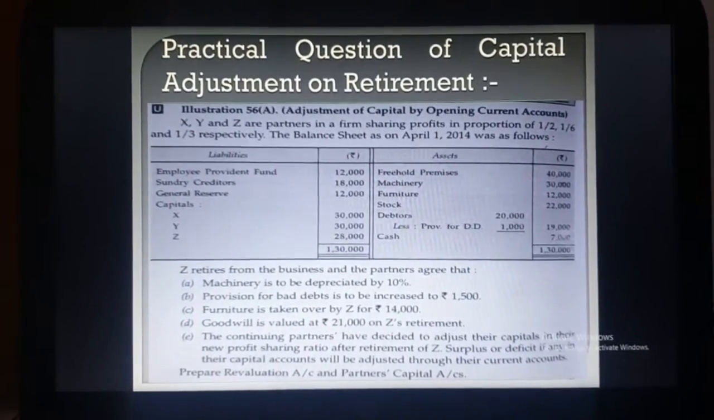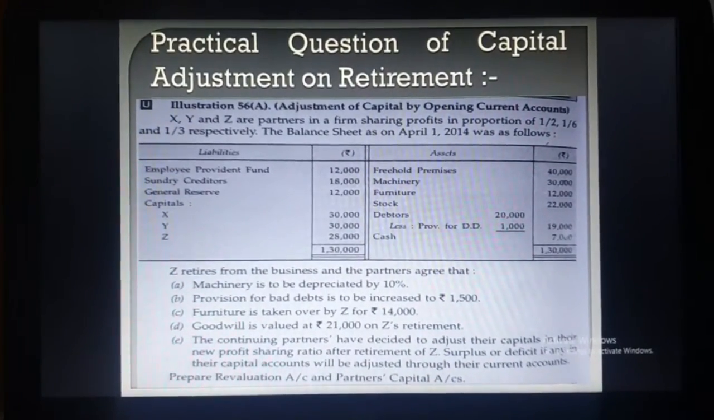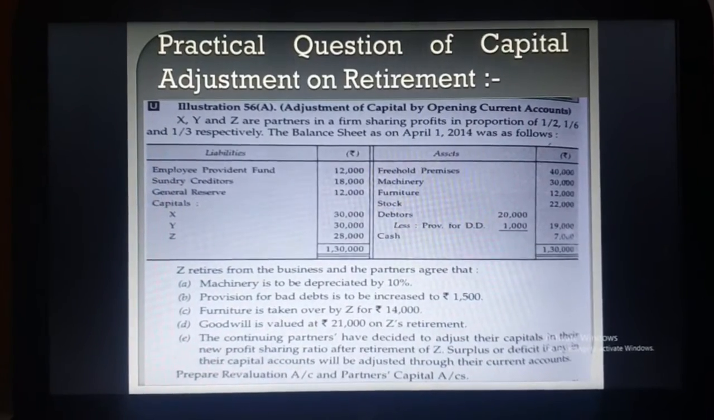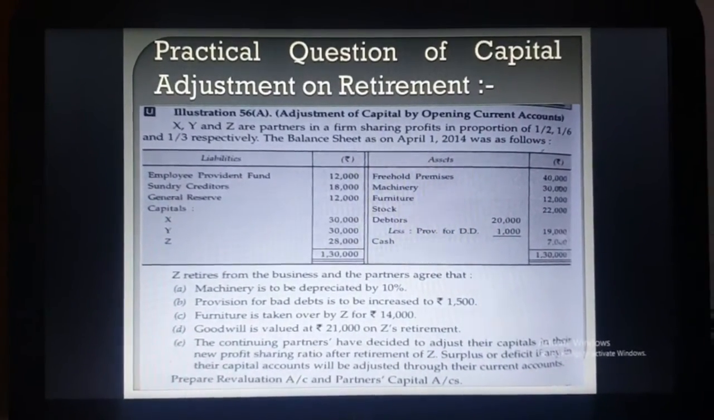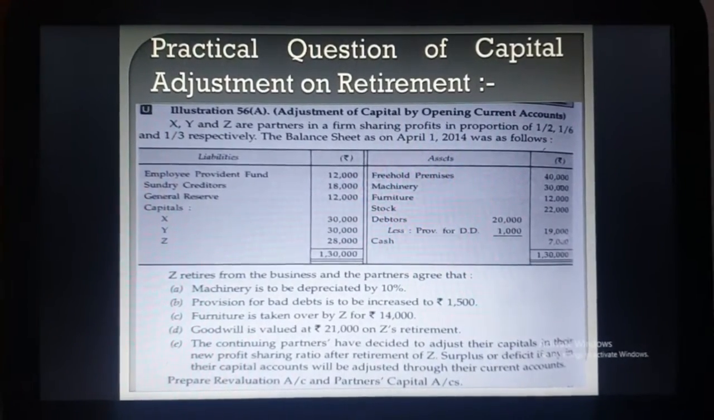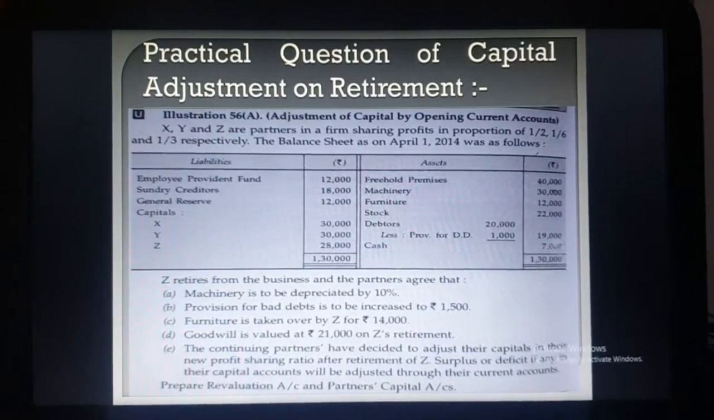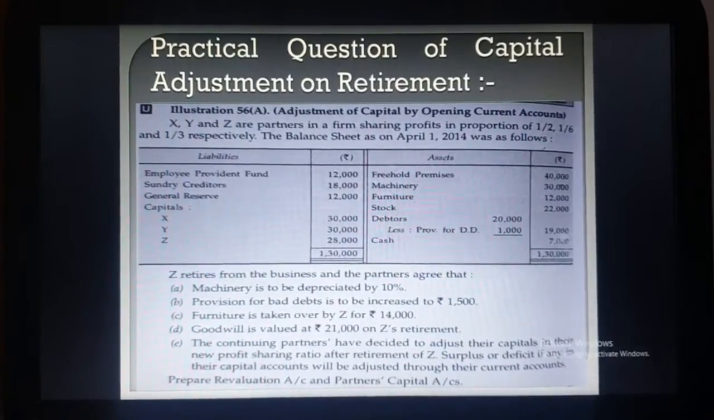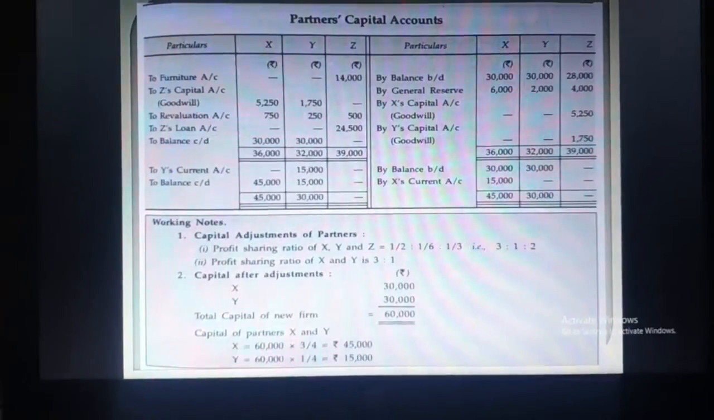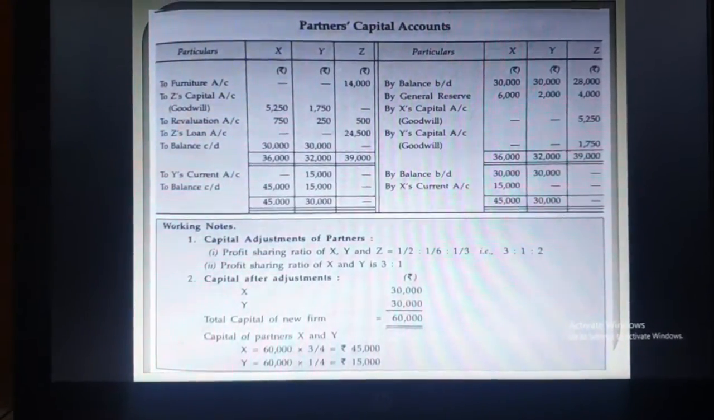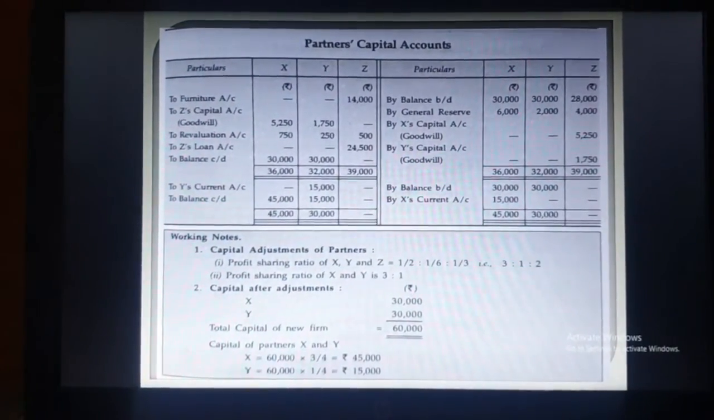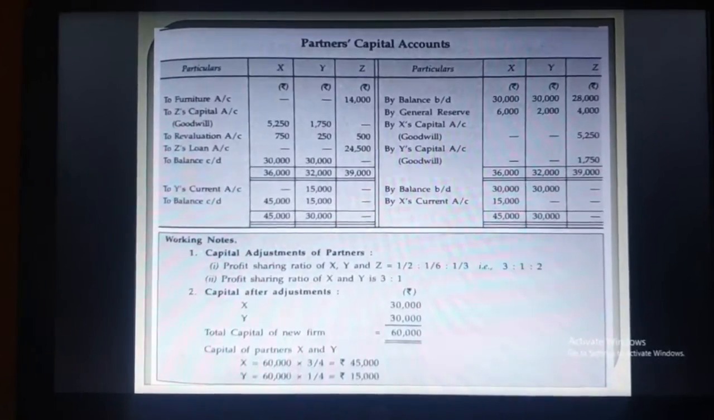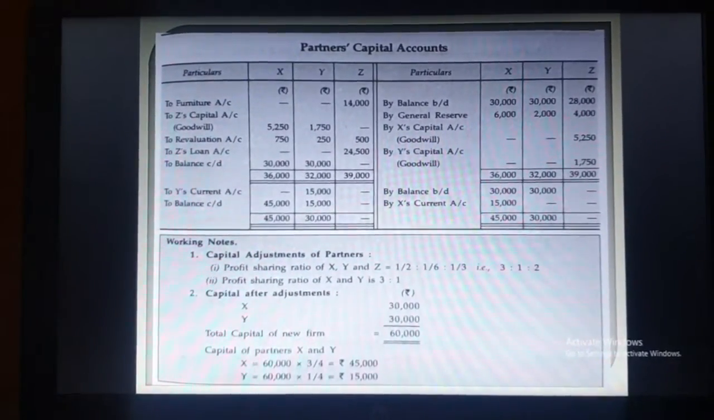But before that you have to make the share, that is the ratio of X, Y, Z in equal denomination, that is 1/2, 1/6 and 1/3. And on the firm goodwill you have to calculate the retiring partner's goodwill, and retiring partner's goodwill is always distributed in gaining ratio. So in the working note part, you will see the XYZ ratio is 1/2, 1/6, 1/3. So when you make the denomination equal, your ratio will be 3:1:2.